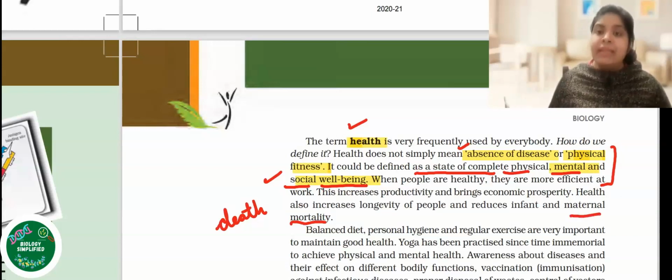Similarly, if the mother is healthy, the infant or the newborn is going to be healthy. So thereby, we are also decreasing the infant mortality rate if we are focusing on the health of the mother. Fine. So therefore, we can say a healthy person has an overall impact, and if a mother is healthy, the infant mortality rate is also going to decrease.